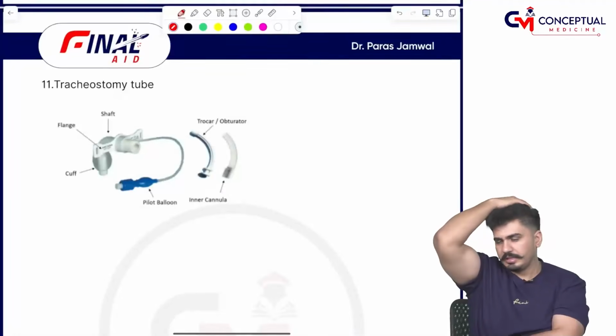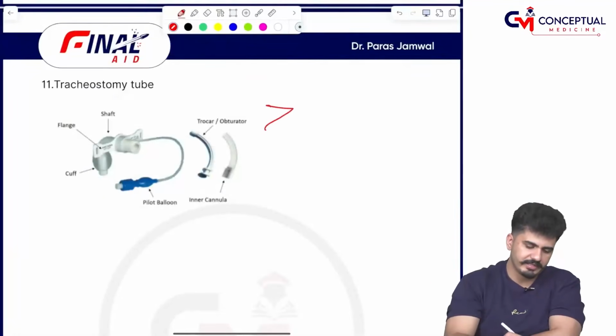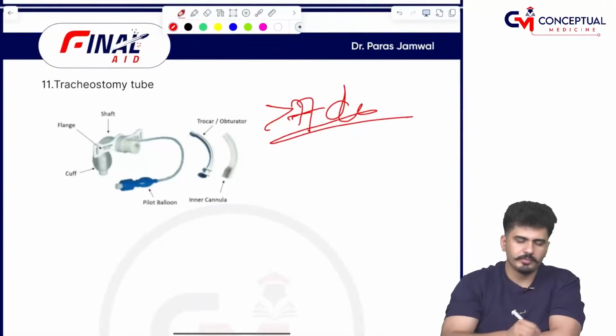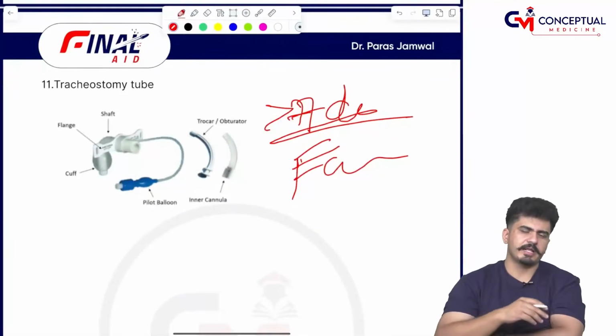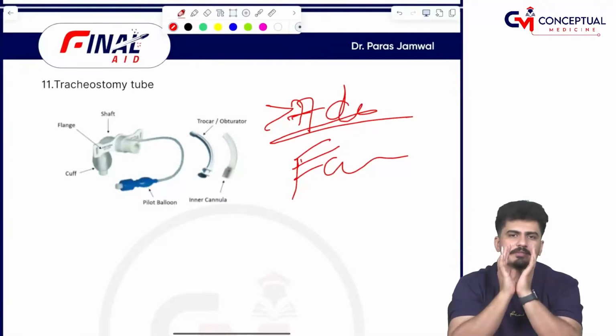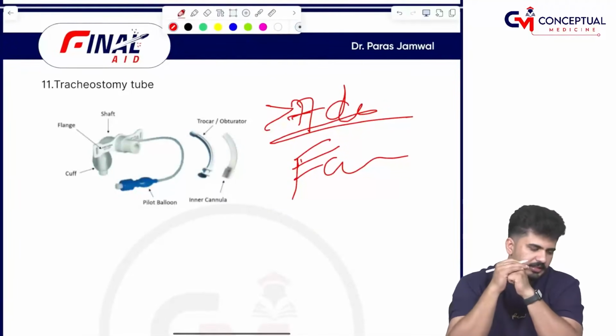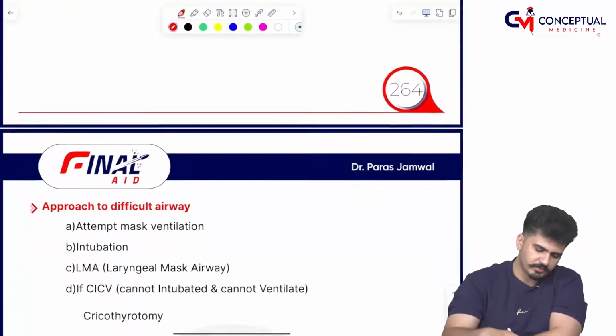We have talked about the indications of tracheostomy tube. Prolonged intubation more than 7 days. Any kind of facial trauma, maxillofacial trauma, in that we put a tracheostomy tube, sir. Any kind of supraglottic cancer which is obstructing the airway, we can put the tracheostomy tube, sir. Okay? Portex tracheostomy tube is the most common, sir.